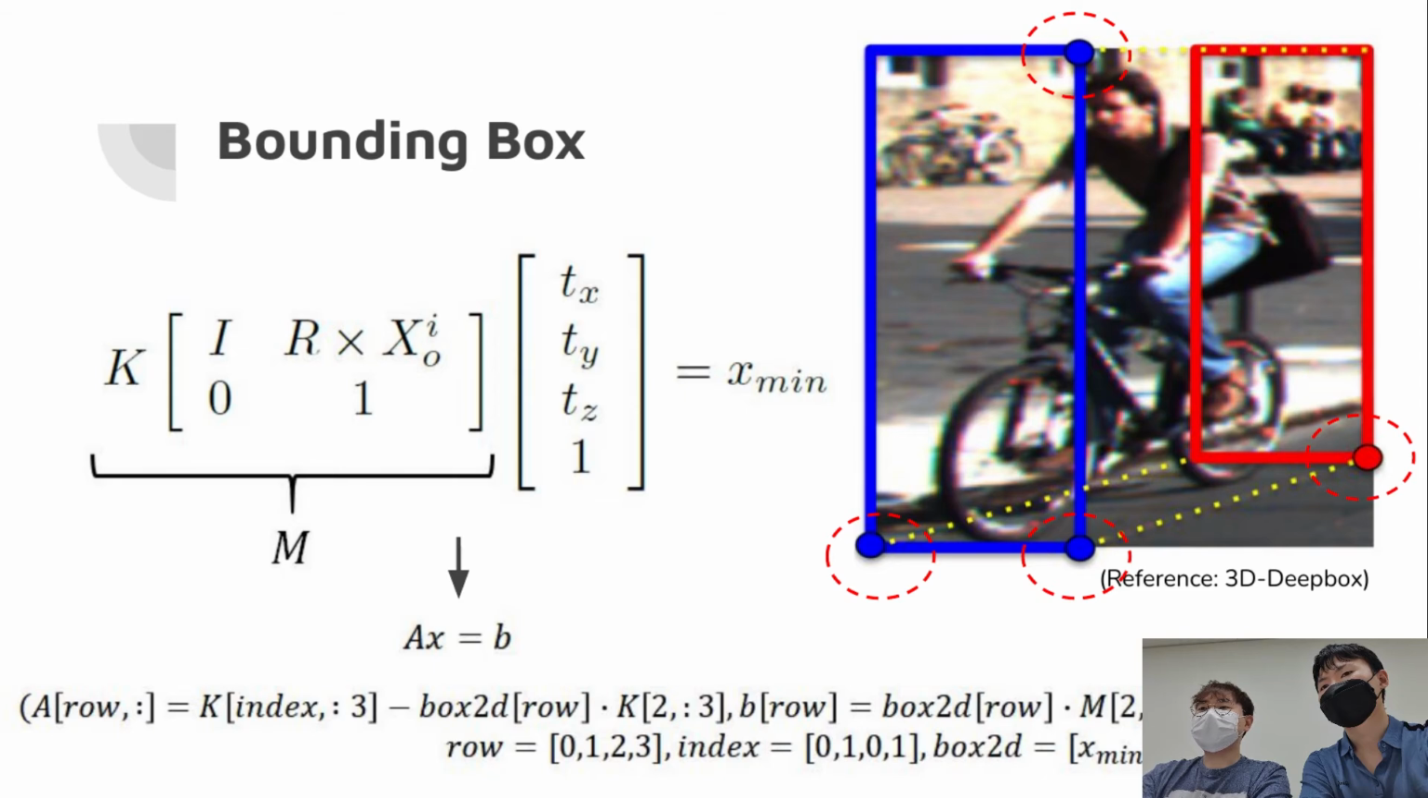Using the upper equation, the translation can be inferred from the constraints of the 2D box and the regressed orientation and dimensions. To solve this equation, we transform it into the form of a linear equation about translation, shown below, and use singular value decomposition. This yields a translation that meets the least squares solution.